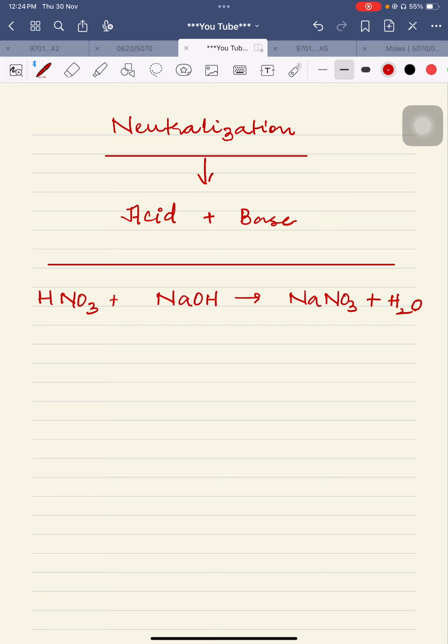In neutralization, salt along with water is forming. Let's have some other examples. Take an acid, H2SO4, along with another base, K2O. The products are K2SO4 and H2O.